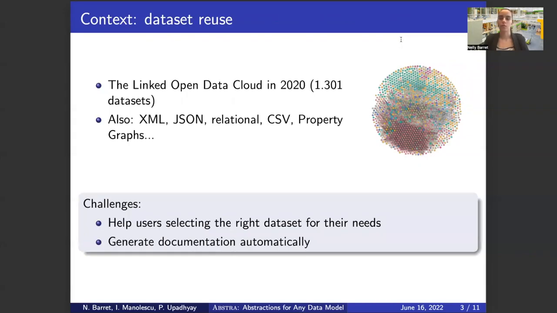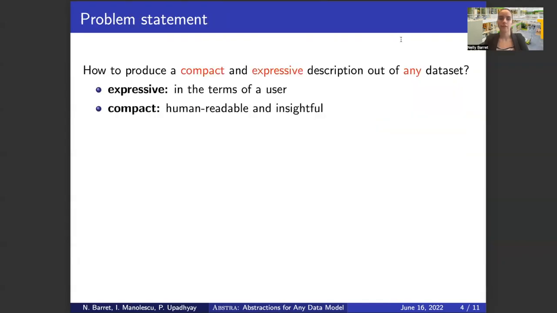How can we help the users to select the right dataset according to their needs? And how can we generate documentation automatically, for instance, to help the data producers to share their datasets? This leads to the following problem statement: how to produce a compact and expressive description out of any dataset.